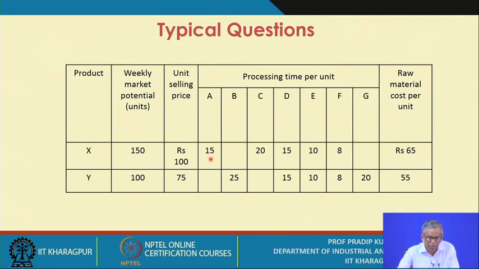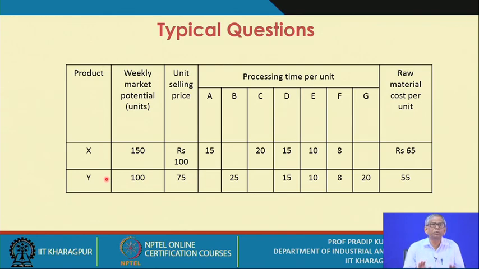So against A, the processing time is given for product X, whereas for product Y you need resource B, but for product X you don't need resource B. Similarly, resource C is required for product X. Resource D is used for both X and Y. Resource E is used for both product X and product Y, and similarly resource F. Whereas resource G is used only for product Y.